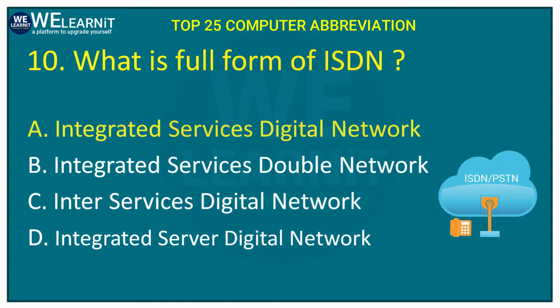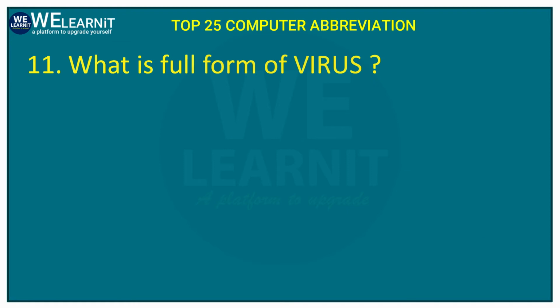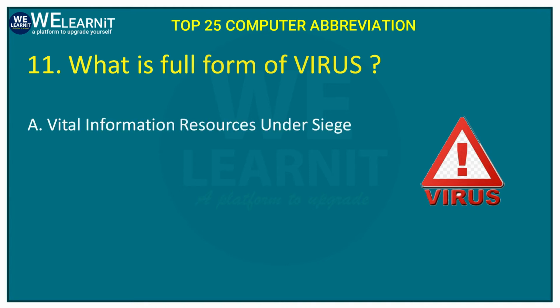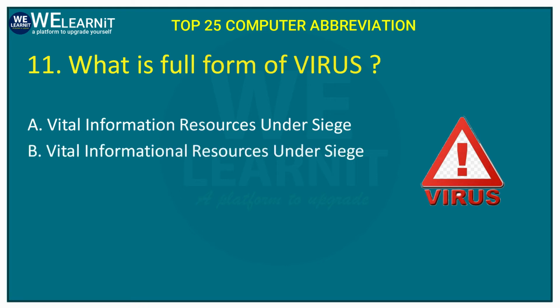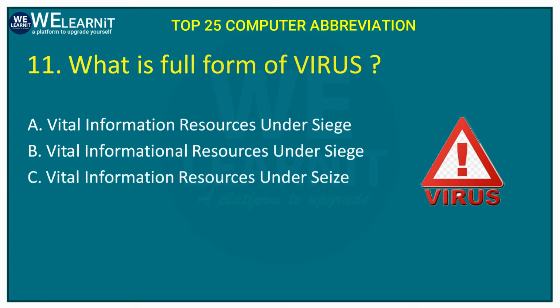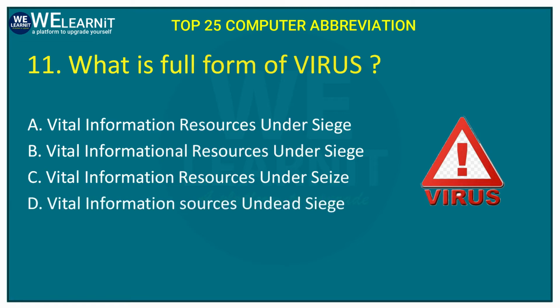Let's move to the next question. What is the full form of virus? Your options are Vital Information Resources Underseas, Vital Informational Resources Underseas, Vital Information Resources Underseas, or Vital Information Sources Under Seas. And the correct answer of this question is option number C, Vital Information Resources Under Seas.